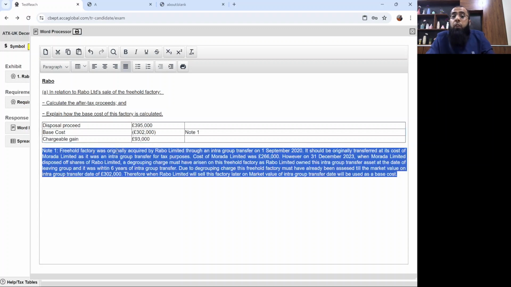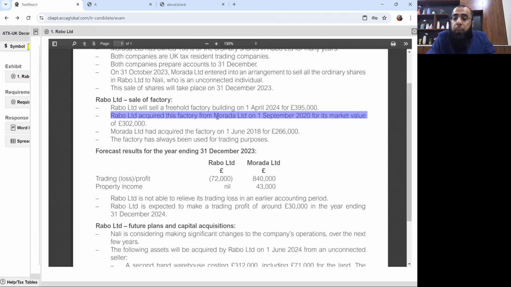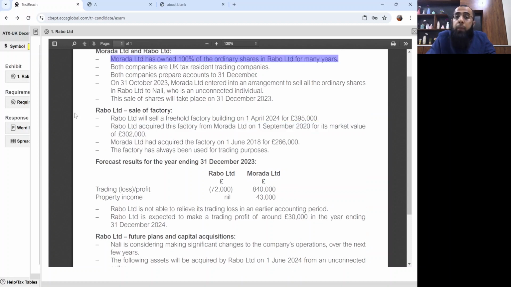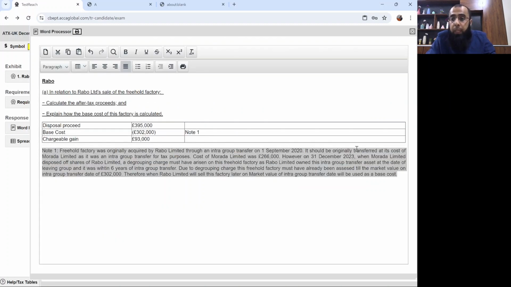Freehold factory was originally acquired by Rabo Limited through an intra-group transfer on 1st September 2020. You can go and read it. We got it on 1st September 2020 from Murada Limited. Now, Murada Limited was our group company. Murada Limited owned 100% of our shares. It should be originally transferred at its cost of Murada Limited, as it was intra-group transfer for tax purposes. Indexation allowance is frozen after 31st December 2017. You already know that, so that's why I'm not commenting on indexation allowance. Cost of Murada Limited was £266,000.